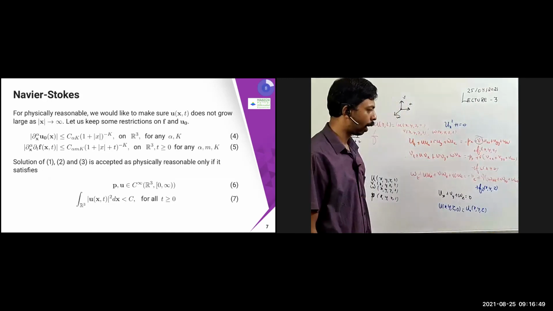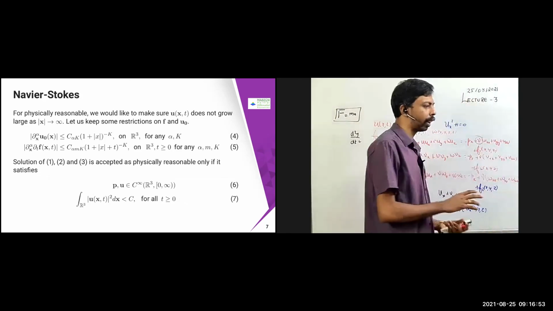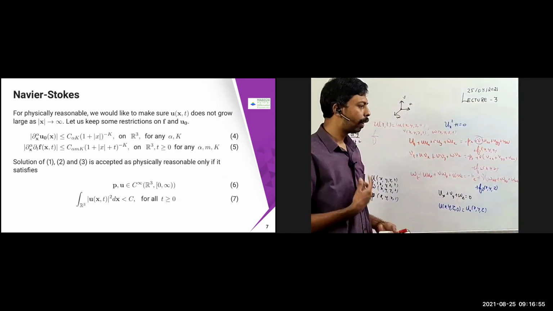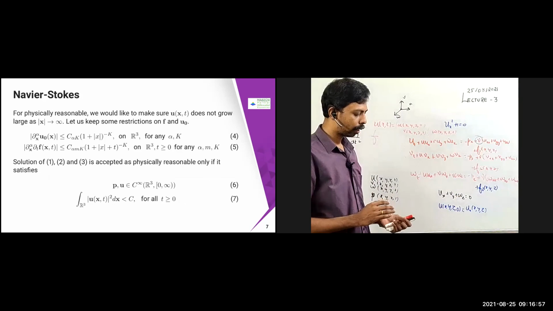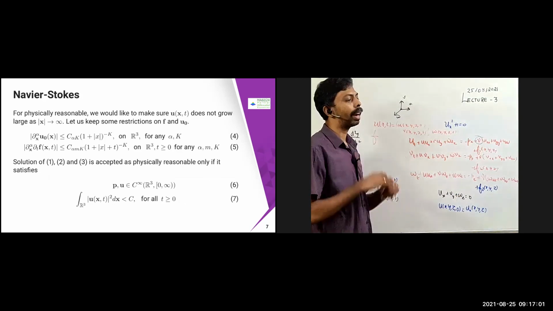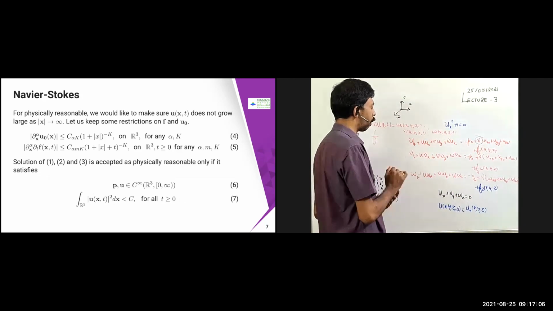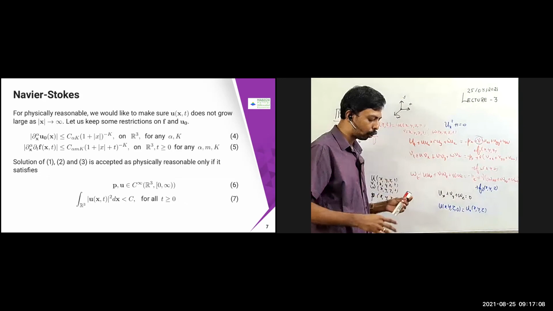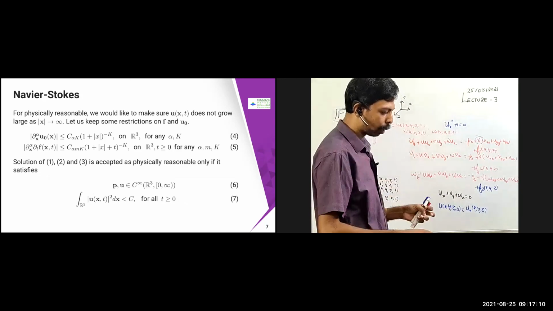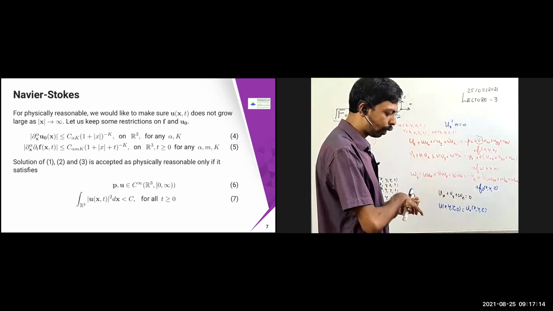What is the problem? Suppose I want to be physically reasonable. What we would like to make sure is that this u of x comma t does not grow large as x tends to infinity. Imagine that x tends to infinity means that once the glacier falls down, it is going to flow along the river.